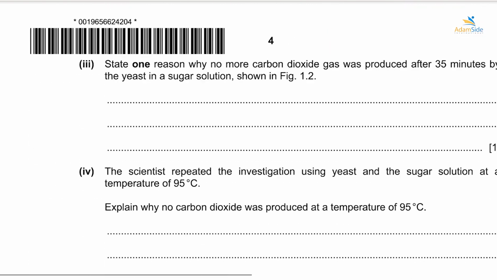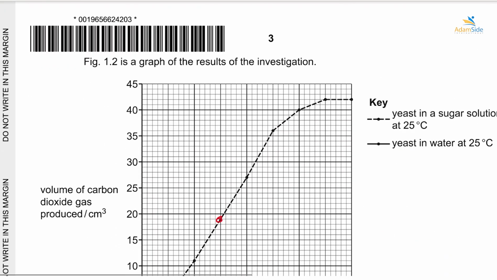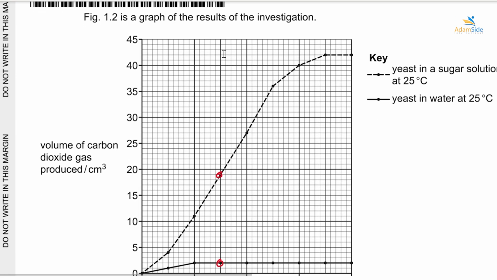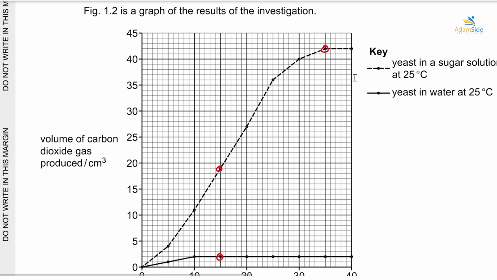Then state one reason why no more carbon dioxide gas was produced after 35 minutes by the yeast in sugar solution in figure 1.2. So here, after 35 minutes, the amount of carbon dioxide that was produced was constant. So why so? One of the things is that the substrate might have been used completely.